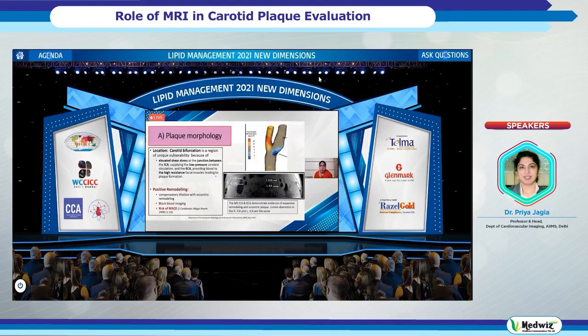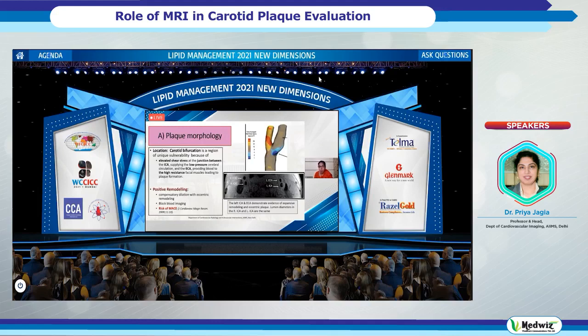So about the plaque morphology, the most important feature to look for is to look at the plaque, which is usually present in the carotid bifurcation, to look for the positive remodeling, which obviously has been shown to have a high risk of MACE. So this is a patient. In positive remodeling, you will see the diameter of the lumen remains the same. However, it is a plaque which is seen circumferentially. The overall diameter of the vessel is increased.